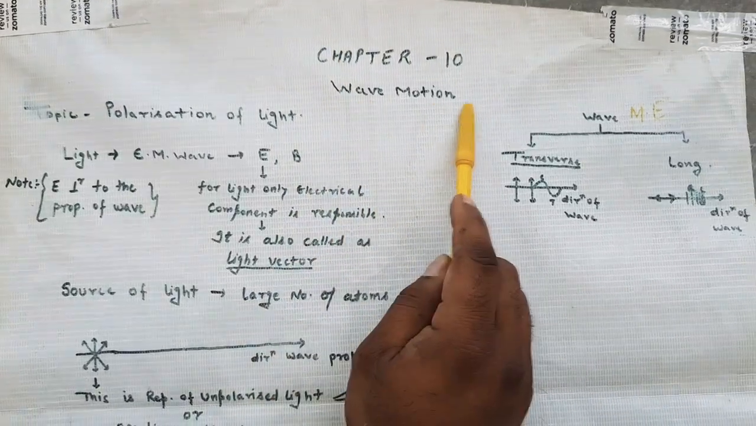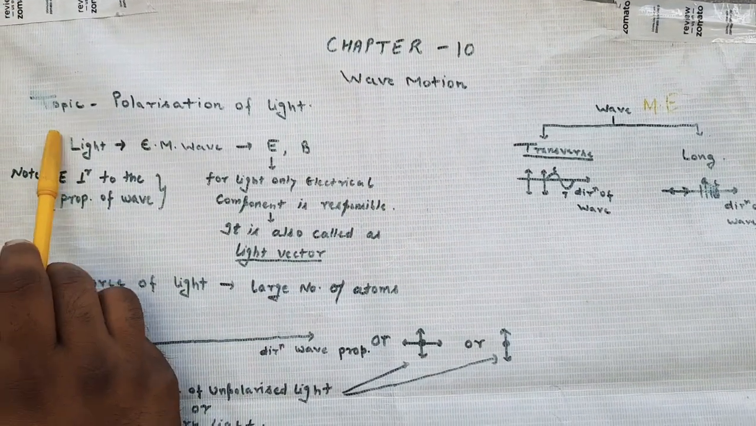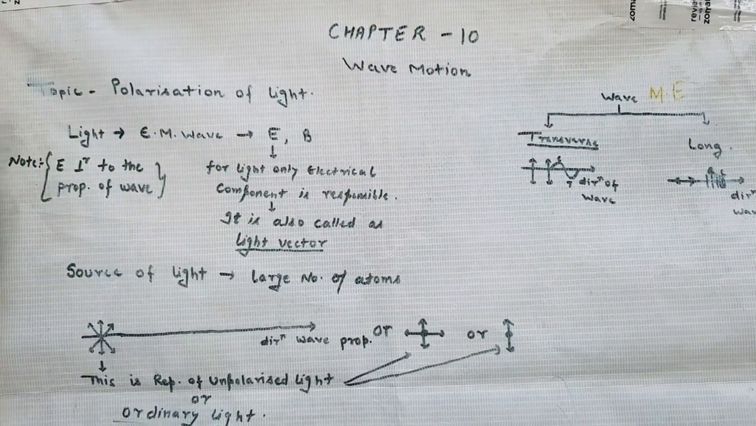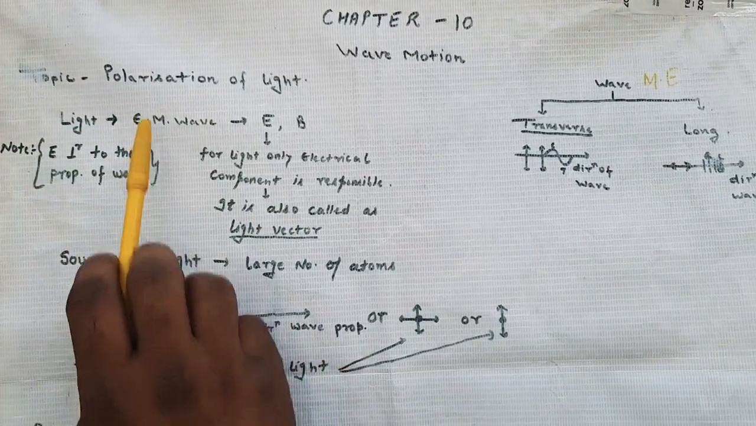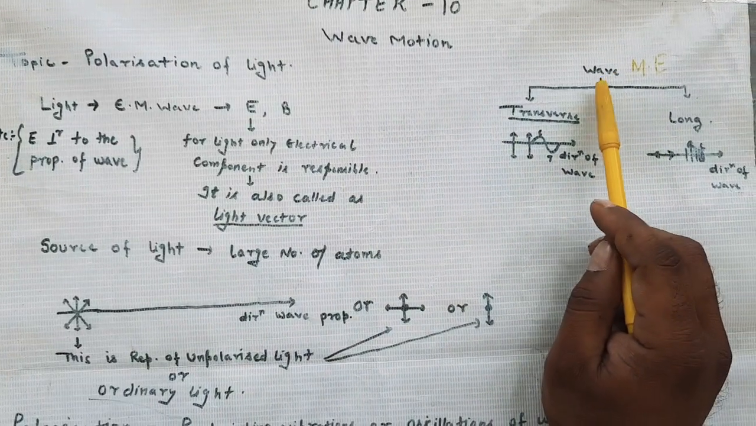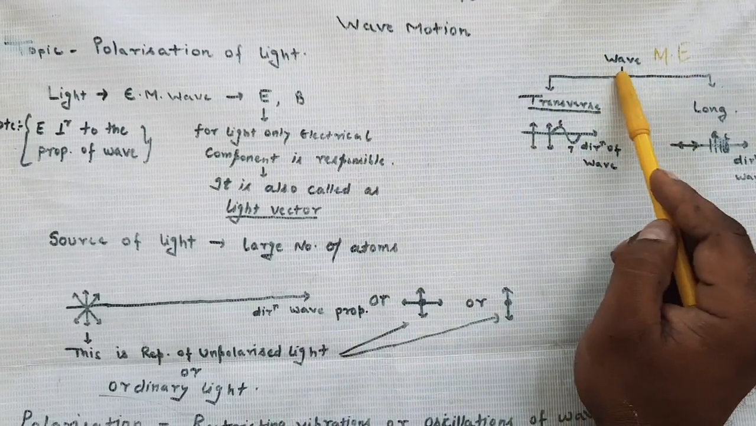Chapter 10, Wave Motion, and today we will do the topic polarization of light, because we have done up to diffraction of light. So our next topic is polarization of light. Before going to the polarization of light, we are starting with the basic introduction of wave.